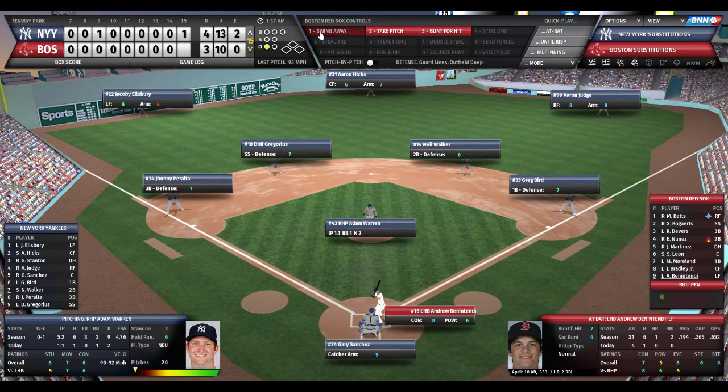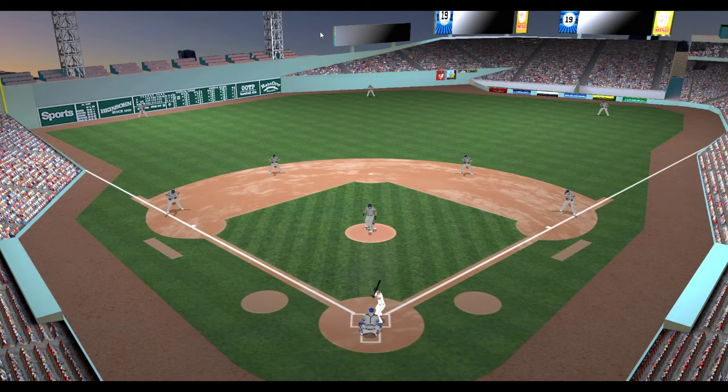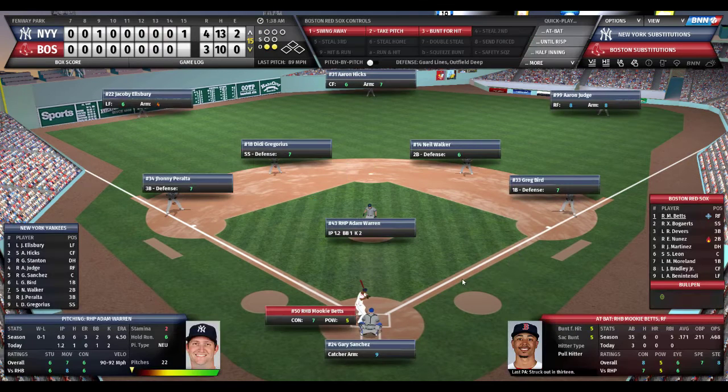Sanchez goes through the signs. Warren nods his head. The windup and the pitch to Benintendi. 1-0 count. Andrew swings, dribbles it towards short. Gregorius throws to Bird, 2 down. The Yankees 1 out away from an extremely impressive victory here. They lead 4-3. Game-tying home run with 2 outs by Walker off Craig Kimbrel. As we just witnessed, Giancarlo Stanton smashed the ball to the turnpike. Give the Yankees a 4-3 lead.